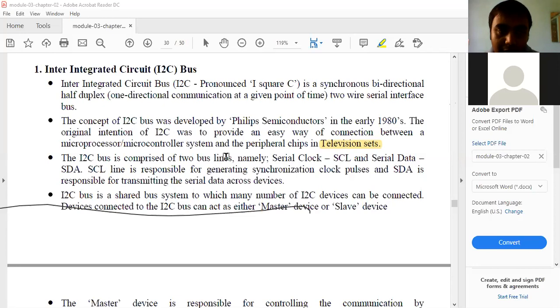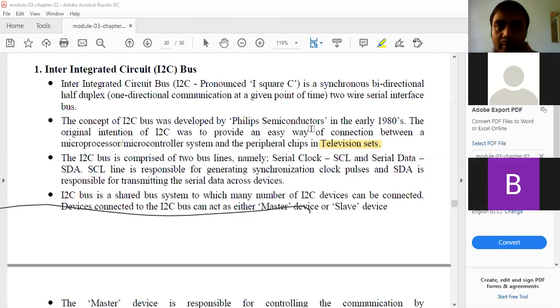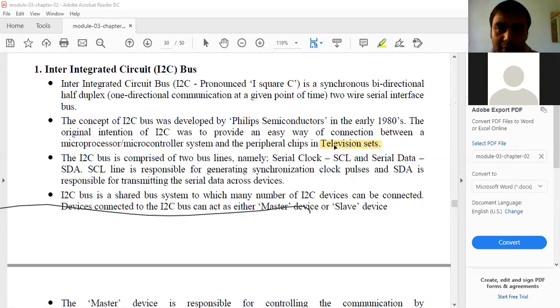These kinds of questions will come, like briefly explain about the I2C or write a short note on the following. They might give I2C, or USB or UART and all, right? Yes, the concept of I square C bus was developed by Philips Semiconductor to connect the peripherals with the microprocessor in television sets.